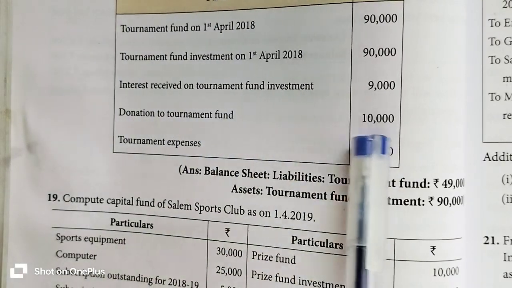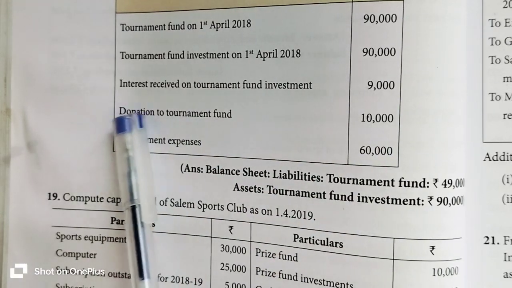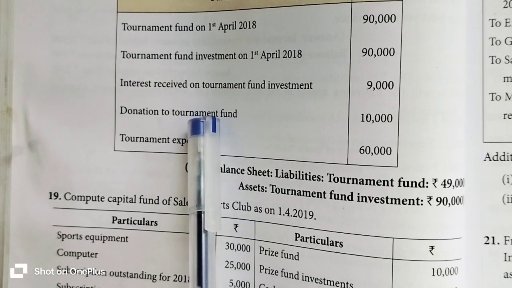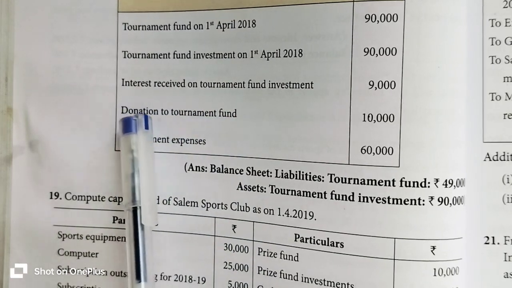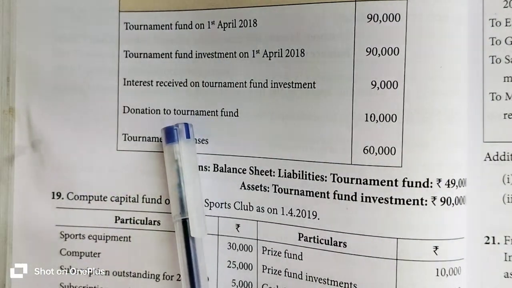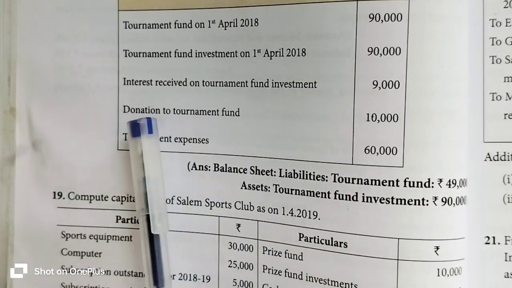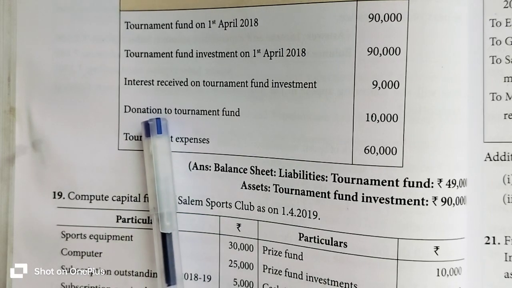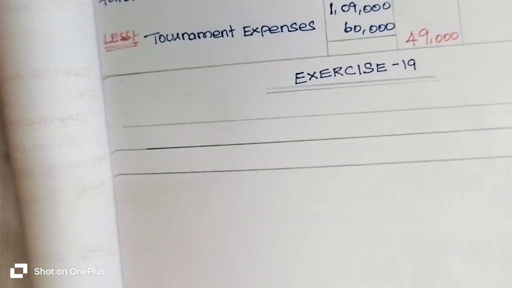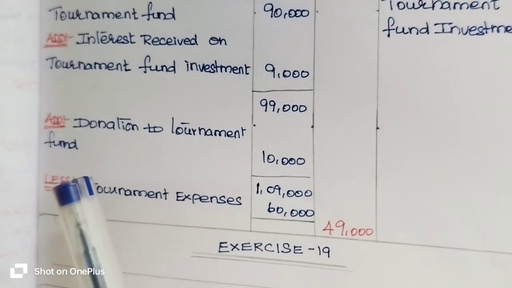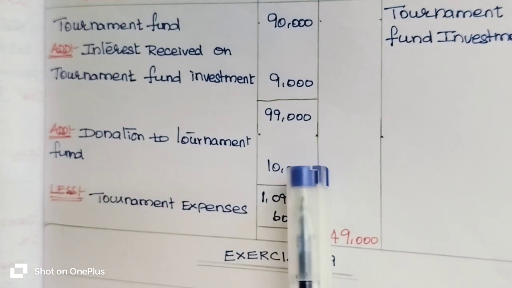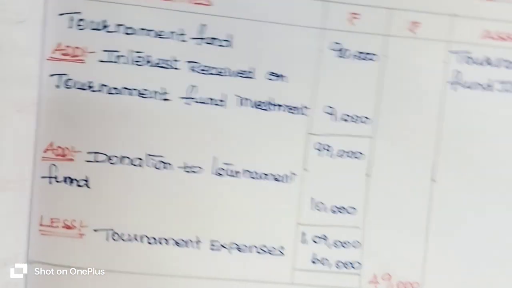Donation to tournament fund 10,000 rupees. So you received a donation to the tournament fund. Okay. So you received a donation, which means income. You received income for the fund. So as per the format, you have to add the donation with the fund item on the liability side, okay. So on the liability side you have to add donation to tournament fund 10,000 rupees with the tournament fund, okay.